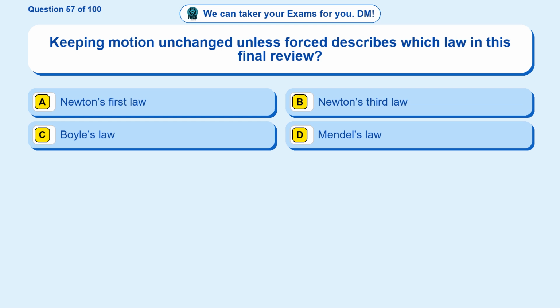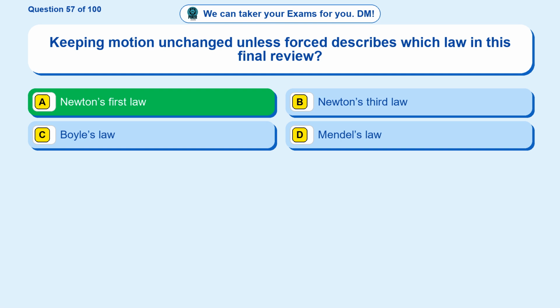Question 57. Keeping motion unchanged unless force describes which law in this final review? Option A, Newton's first law. Option B, Newton's third law. Option C, Boyle's law. Option D, Mendel's law. The correct answer is option A.